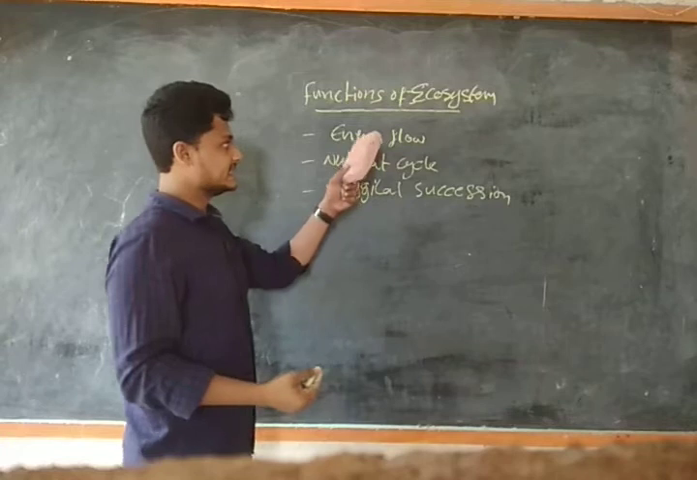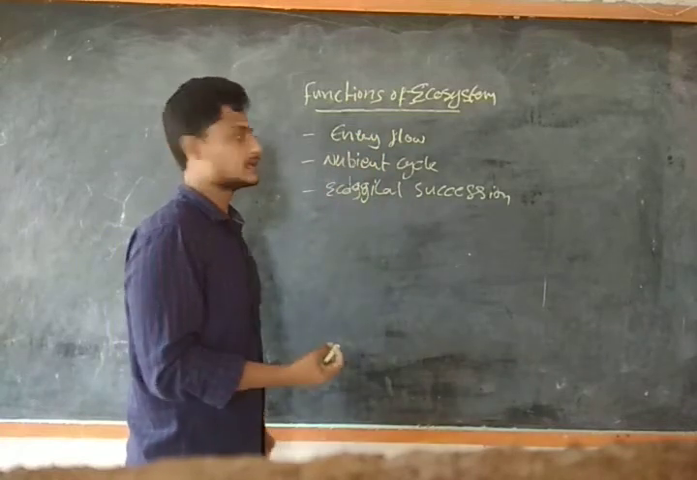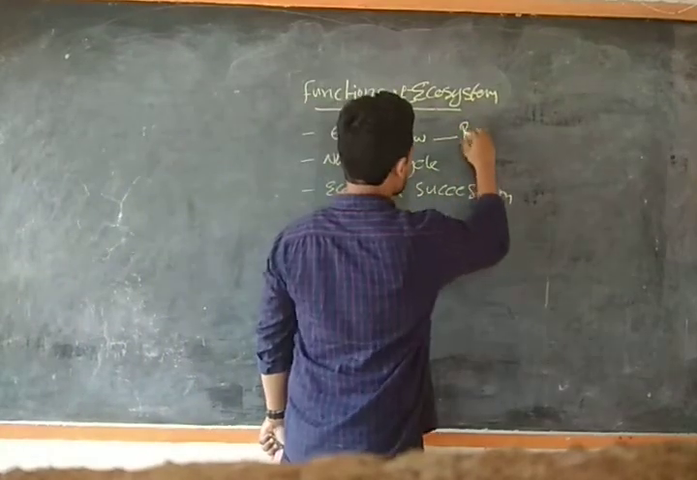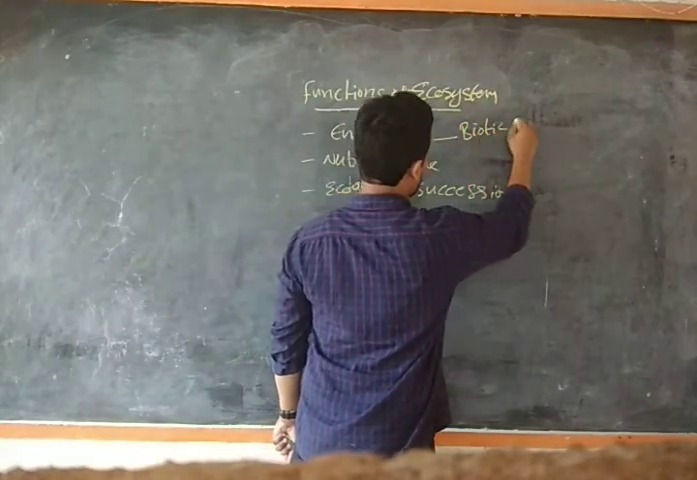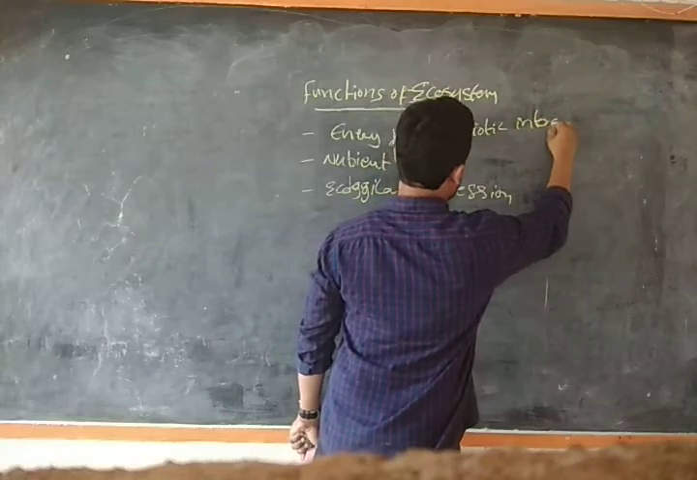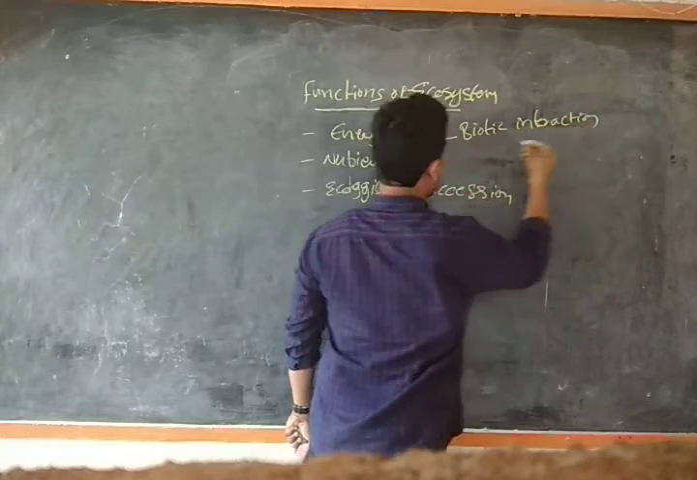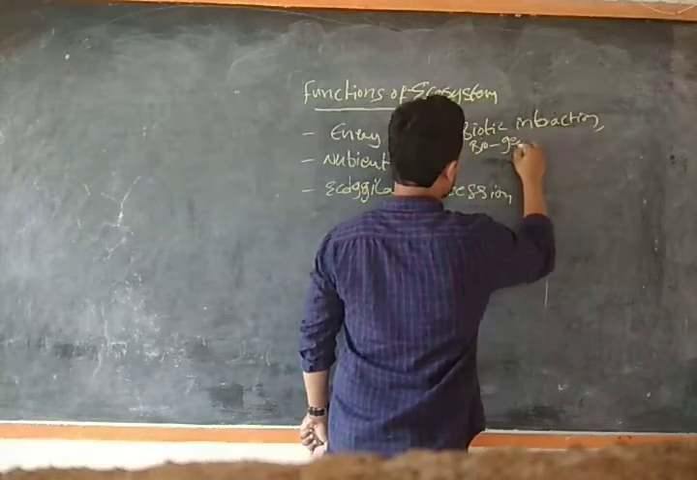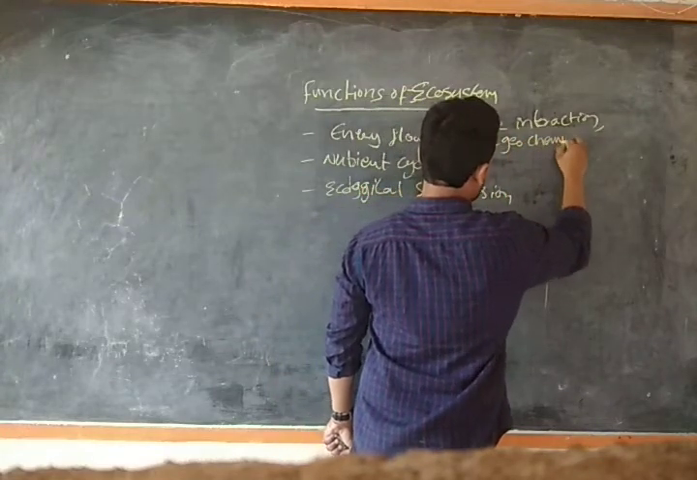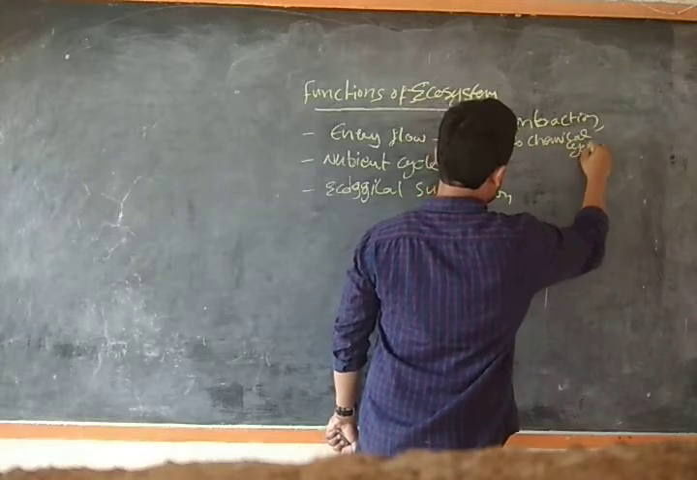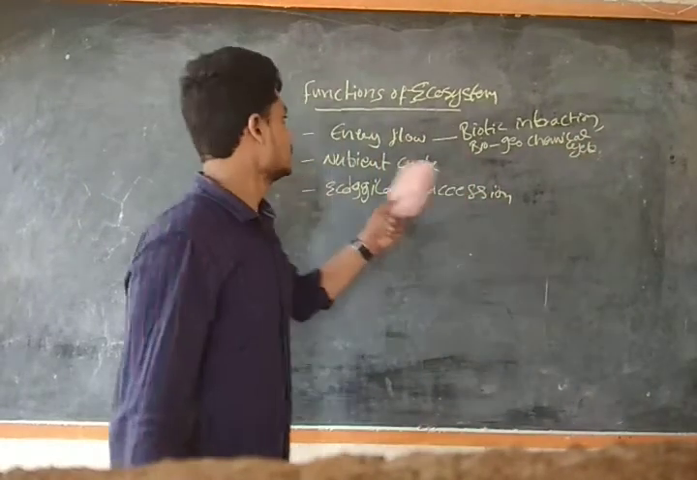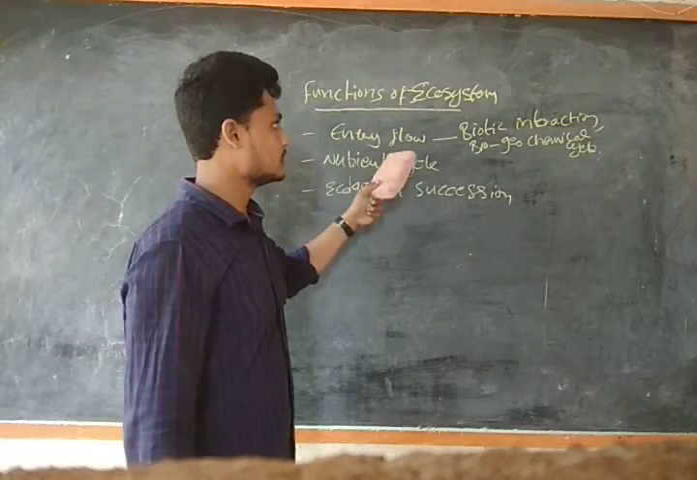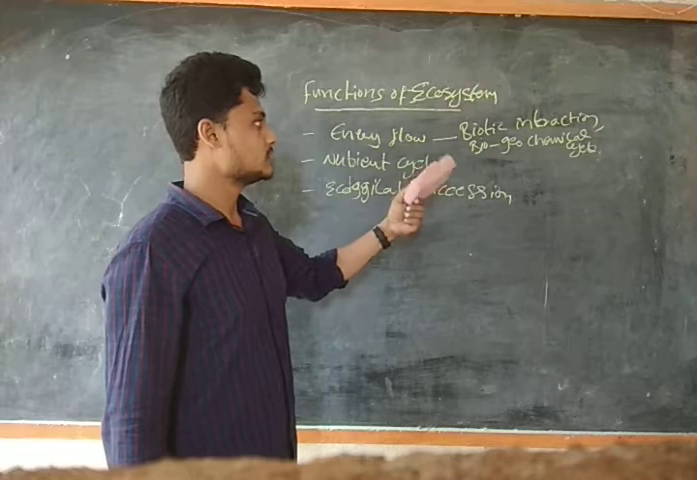In the energy flow we have done the entire topics, and we are left with two topics, that is biotic interaction and the second topic, biogeochemical cycle. So these two topics are left in this concept, that is energy flow. So the biotic interaction and the biogeochemical cycle.